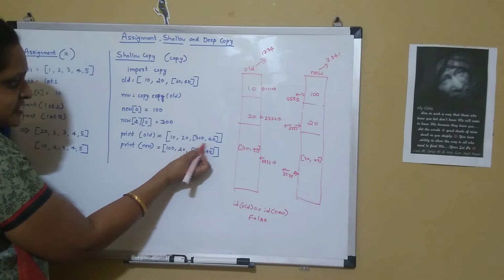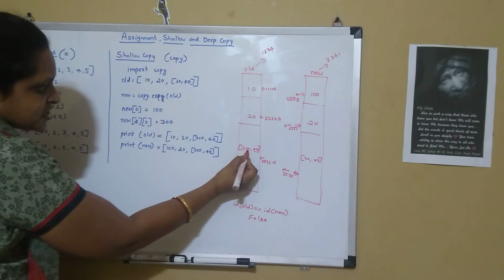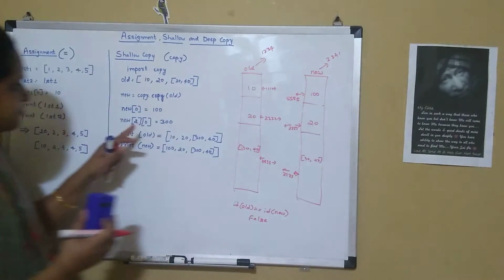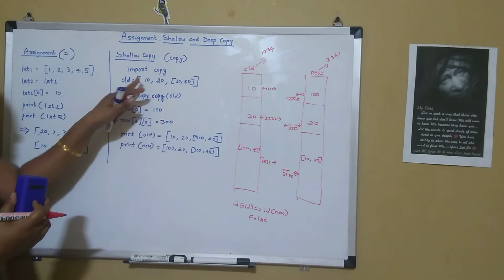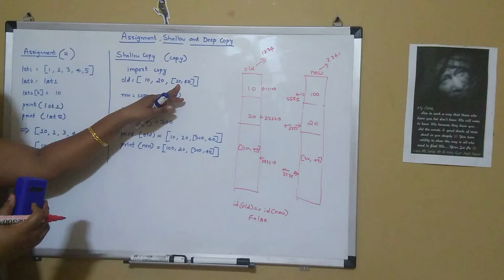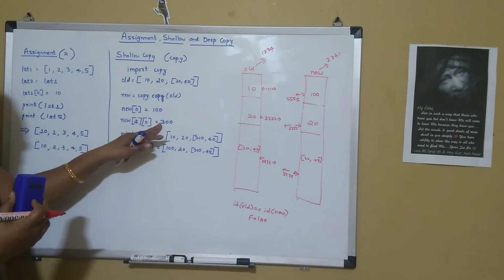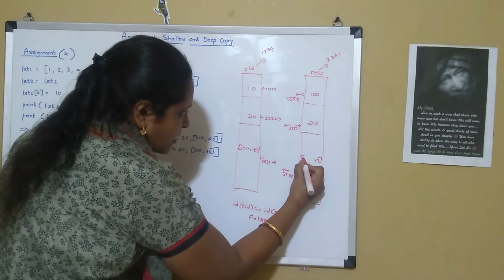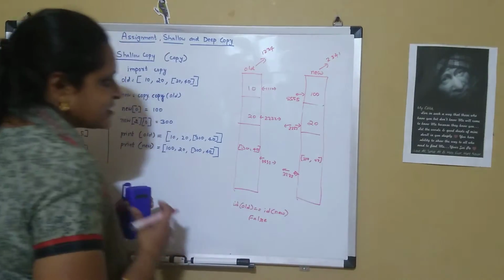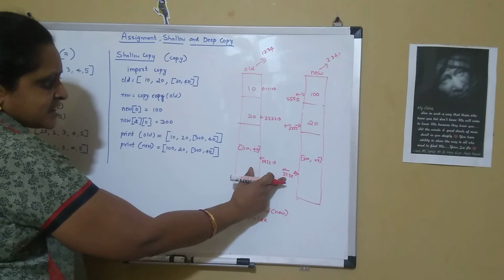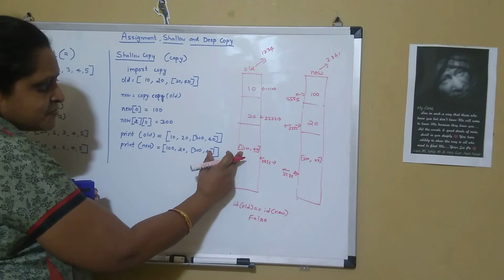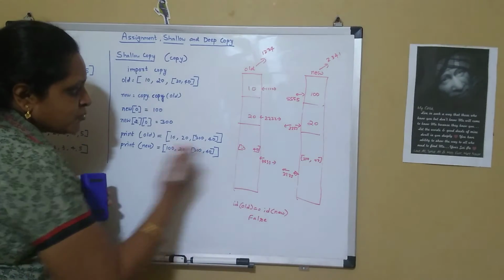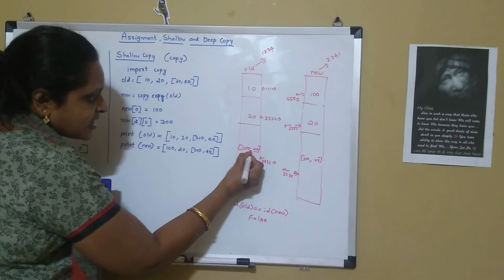If there are nested lists and we change an item within the nested list, suppose in the new list I am changing 2 of 0, that is 0, 1, 2, 2 of 0 is 30, and I change it to 300 in the new list. So it becomes 300 and it is referencing 3333, and we are changing an item within this particular memory location. So even in the old one, it gets changed to 300.